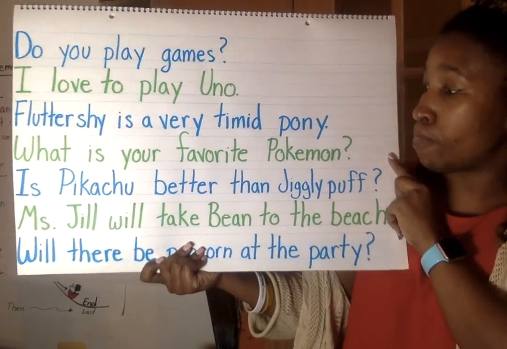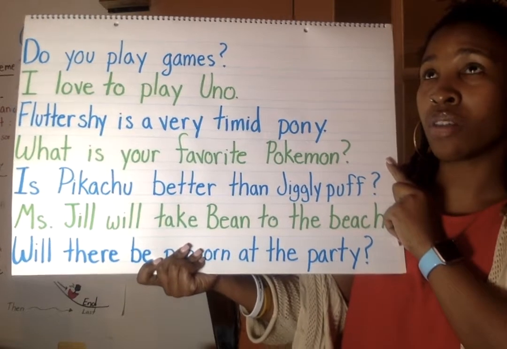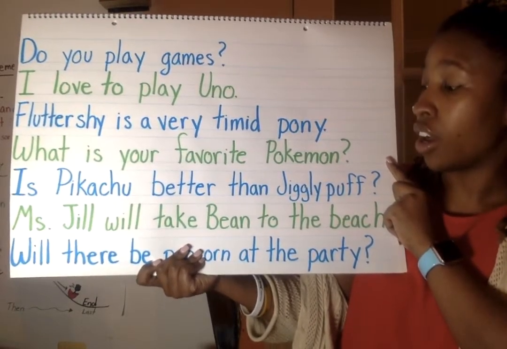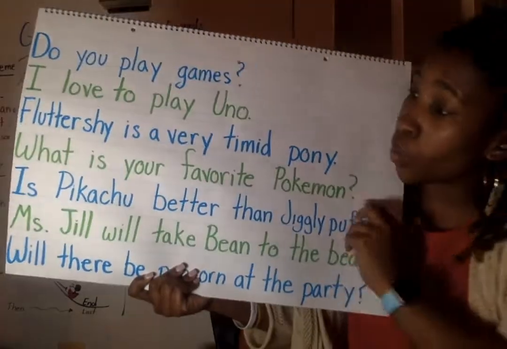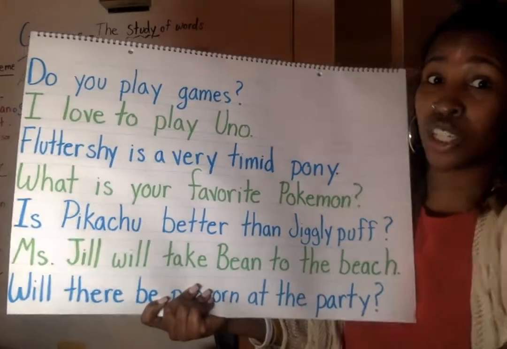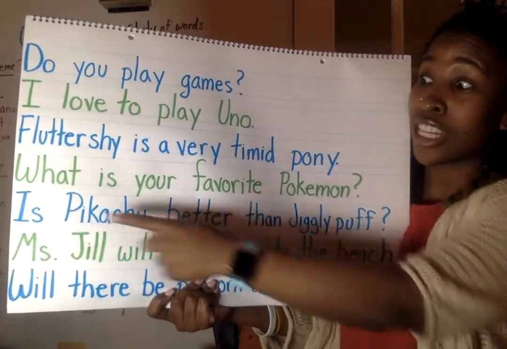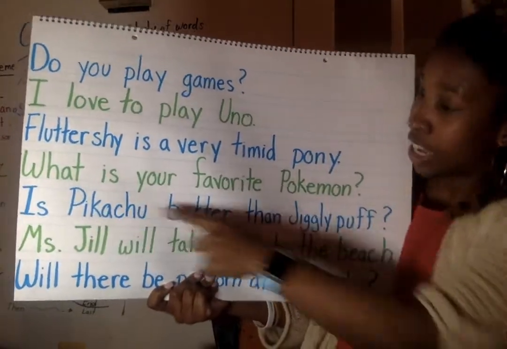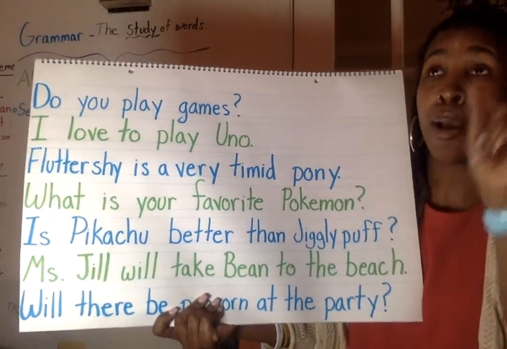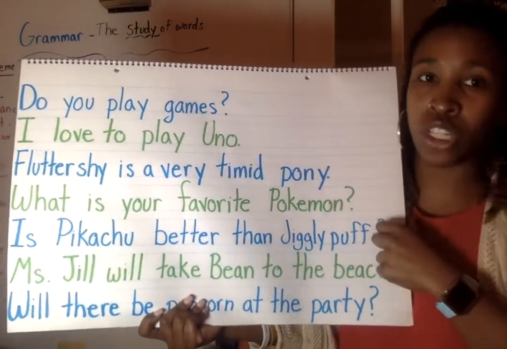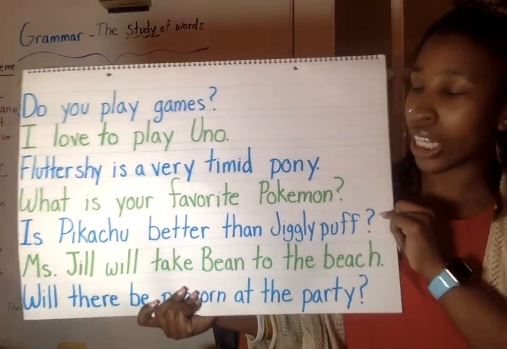Is Pikachu better than Jigglypuff? Are we going to circle it or are we going to underline it? Yep, we're going to circle it, and this is how you got to check it. Our subject is Pikachu, and our verb is, is Pikachu, these go together, better than Jigglypuff? Because if we were to answer it in a complete sentence, we might say, Pikachu is better than Jigglypuff. So those two go together, and we see it ends in a question mark, so we're circling it.